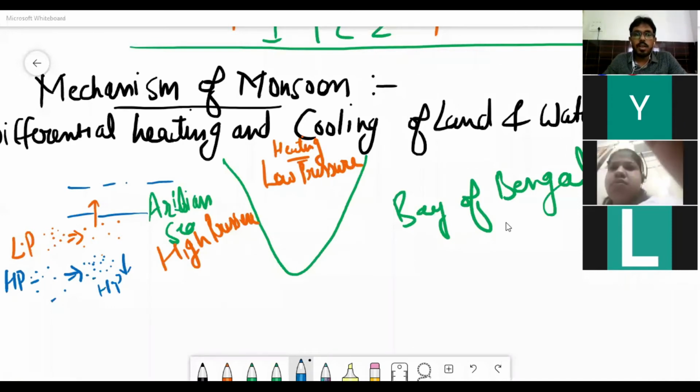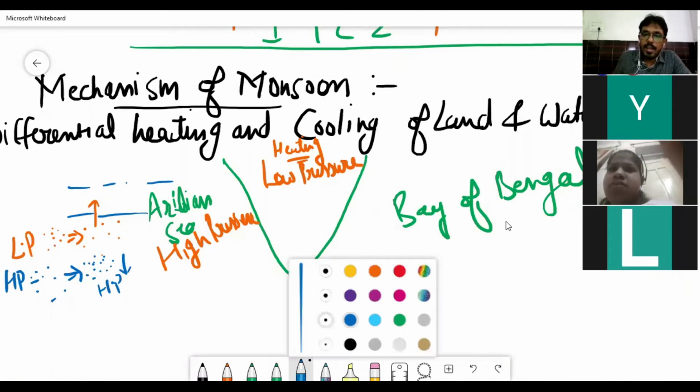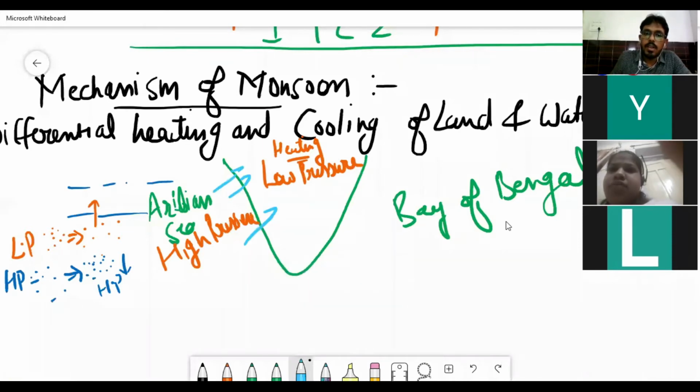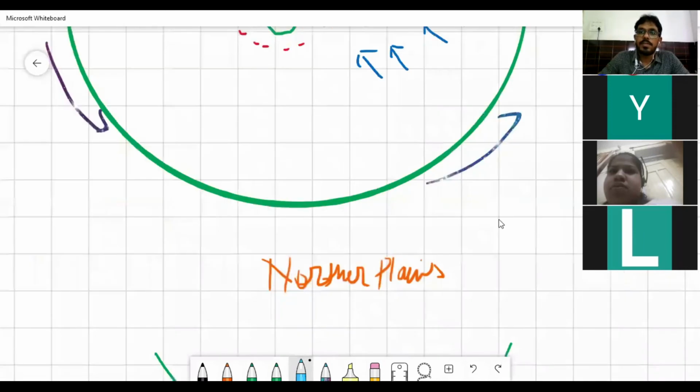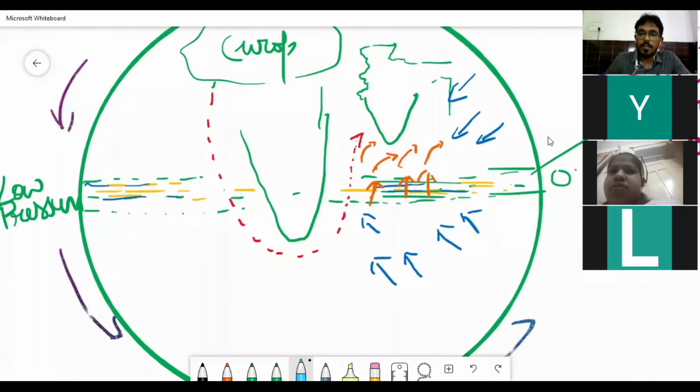Right? So it creates low pressure on the landmass of India while the seas around experience comparatively high pressure. So where low pressure will be there, what will it attract? It will attract all other winds, right? So I have explained this already. When the winds are coming from the southern hemisphere, after crossing the ITCZ, they all shift rightwards.